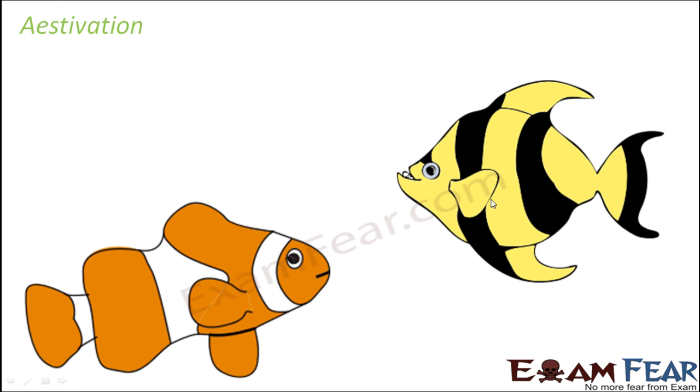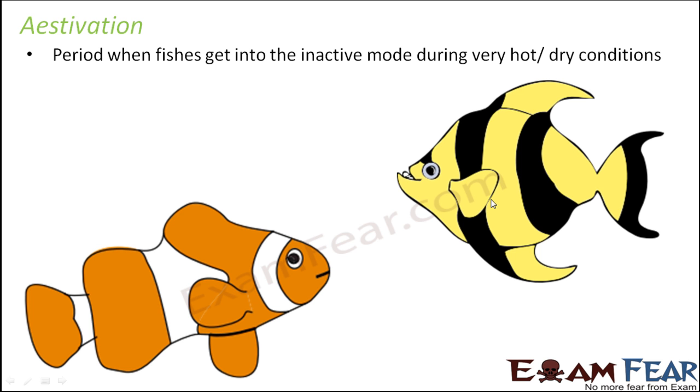The third term which is used for suspension is aestivation. Aestivation is the period when fishes get into an inactive mode during very hot or dry conditions. Now, fishes live in water, so they are more comfortable with the presence of water and wet conditions for their survival.